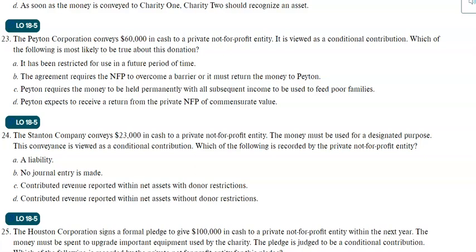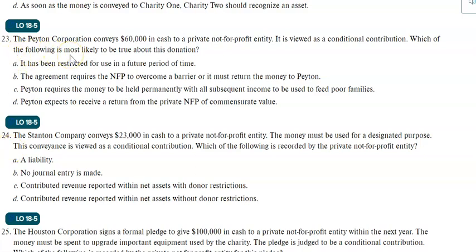On the other hand, if there is any conditional promise or pledge, that means you will receive something in future. You just get a promise, or somebody made a pledge, but there are still some conditions. So if it's a conditional pledge or promise, then you will not record it. So you have to read the problems carefully and check whether there is any condition attached to that contribution. So we will go over these two problems.